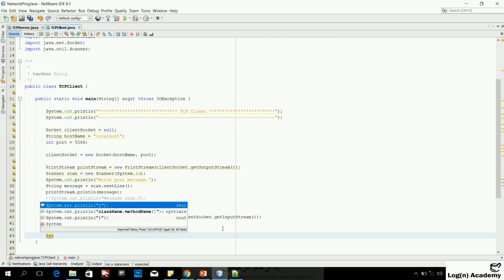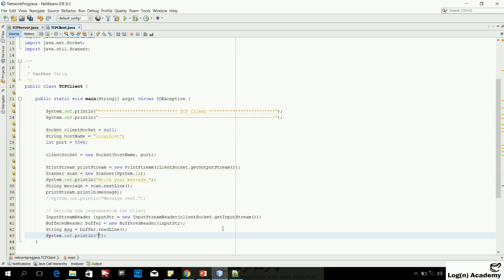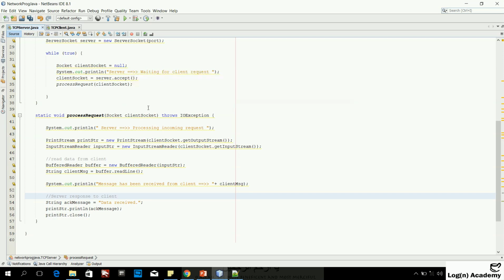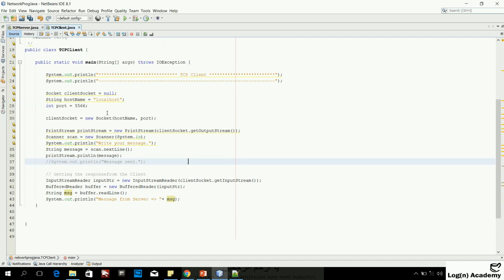and now I can print this. So I can say message from server and msg. Okay, it's very simple and straightforward. So now let's run the server and then client. So what will happen is, the normal procedure is the server will run, and we will write some message from the client side. As a response, server will respond back with the message.